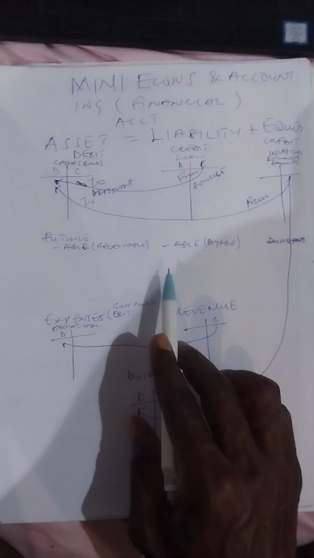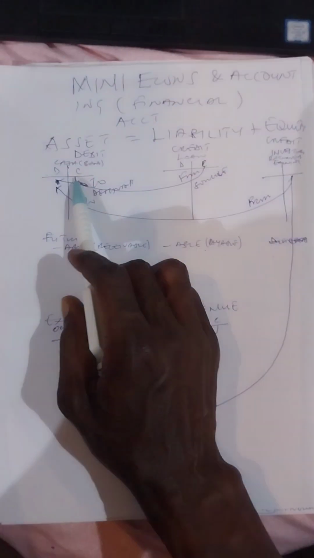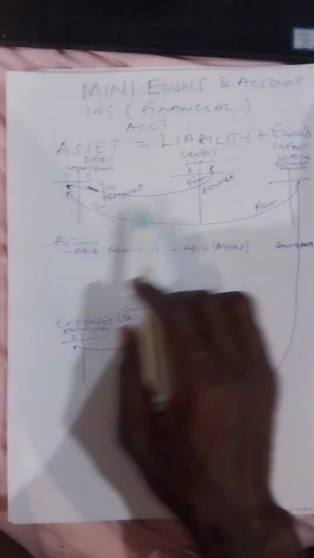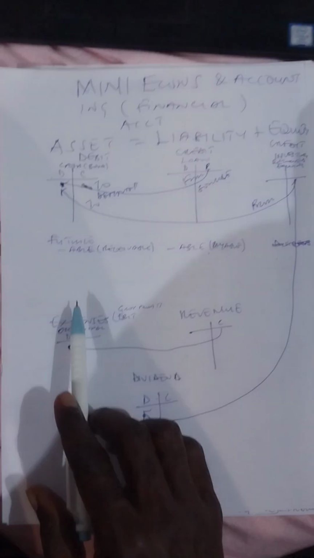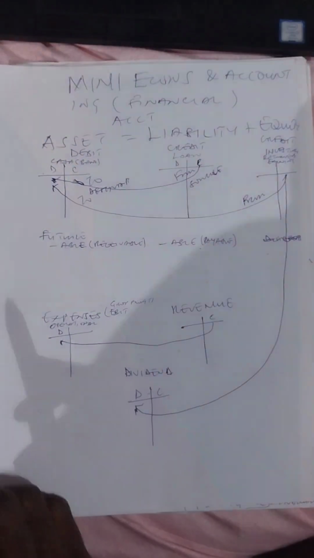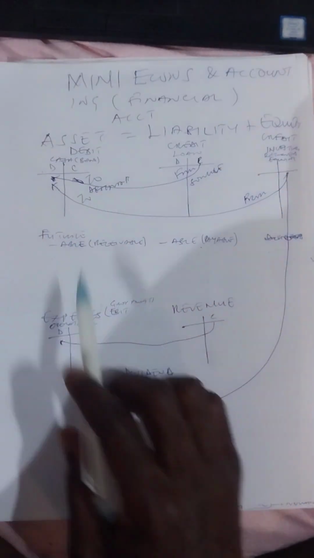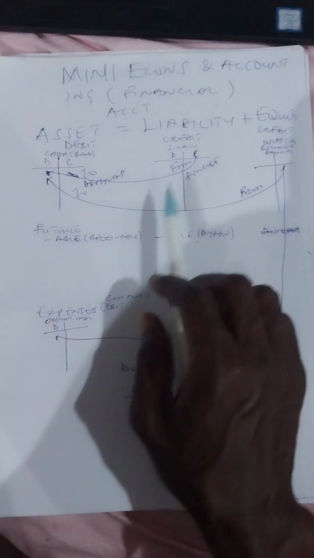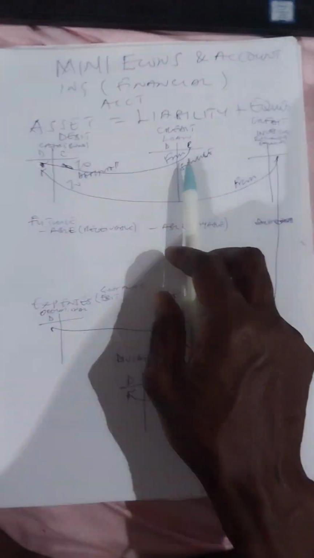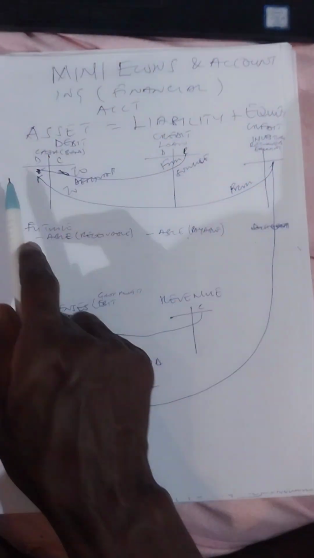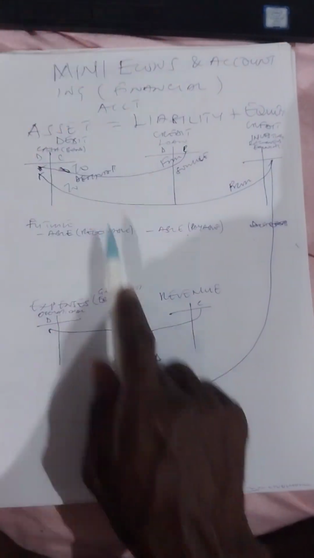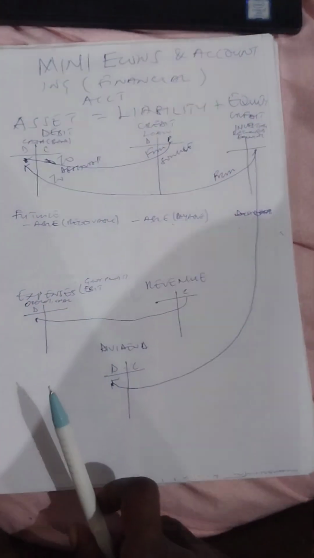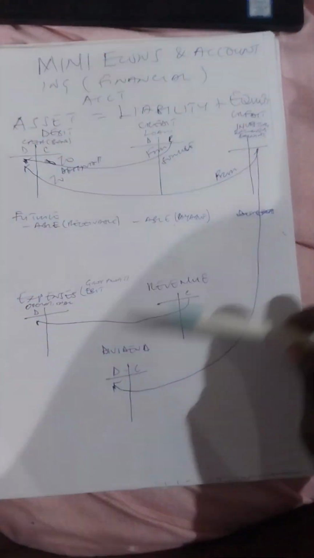Okay, right? For assets, you have some degree of control, either ownership or degree of control. And for liabilities, we look at how we can settle our debt in the future. Right? So we have what we have done already and what we are yet to do, and both are captured in the accounting system.